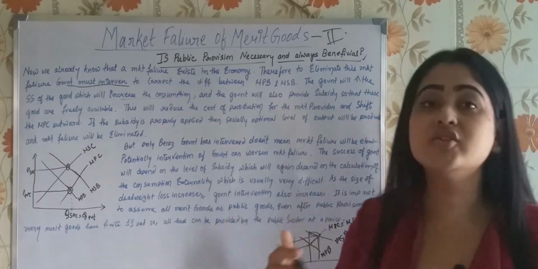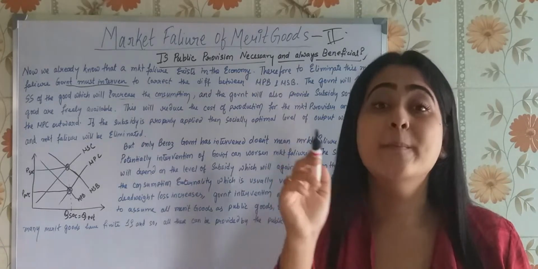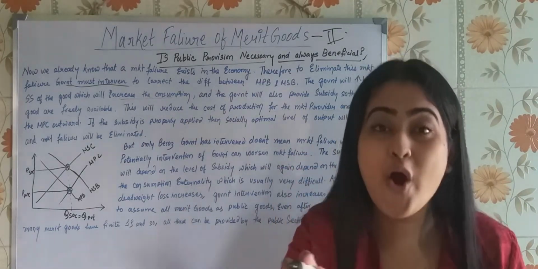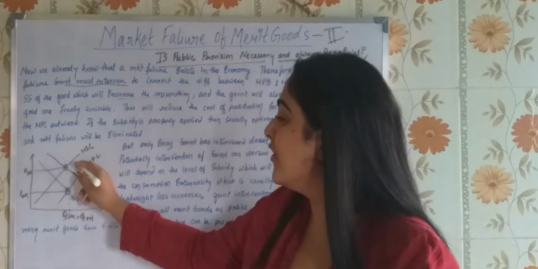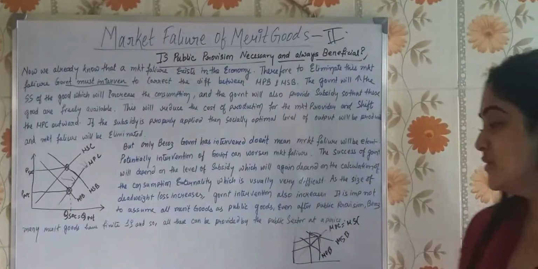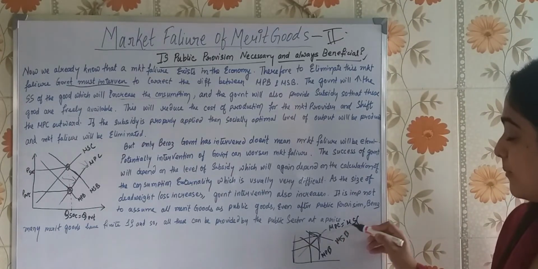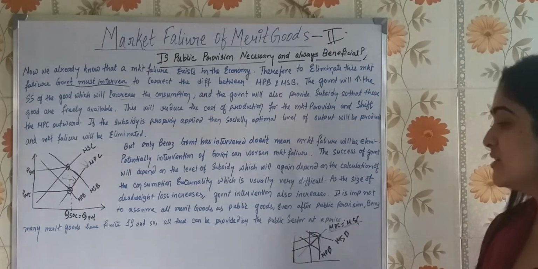And if the cost of production for the market provider is reducing, what does that imply? Marginal private cost is reducing, and so it will shift this side. It is shifting to the right. You see here the marginal private cost and the marginal social cost was at equilibrium, was the same.